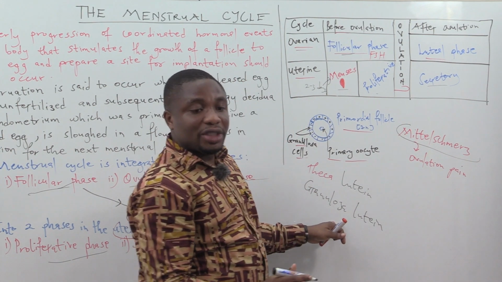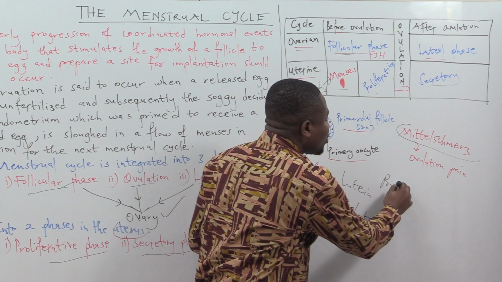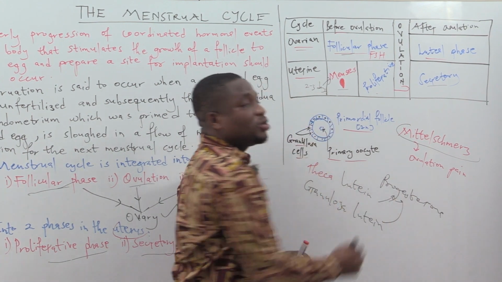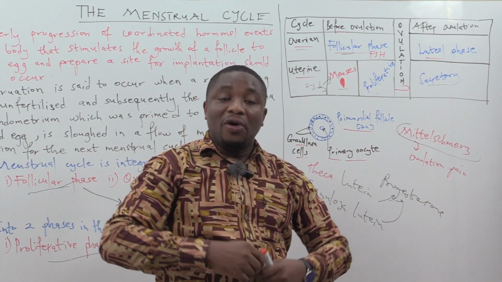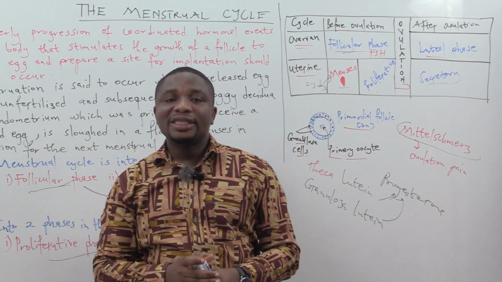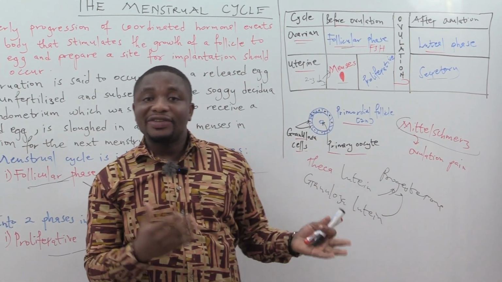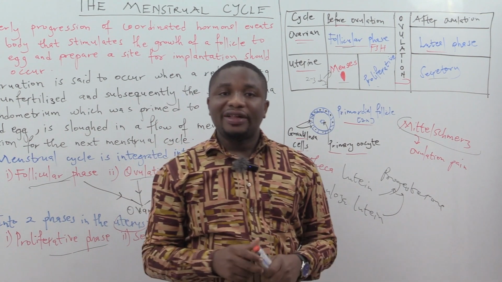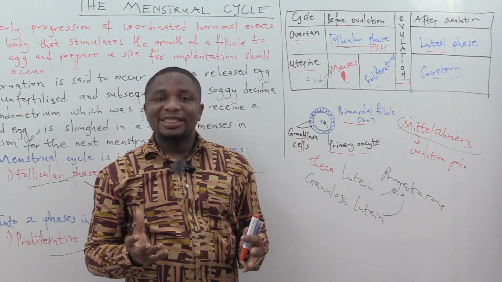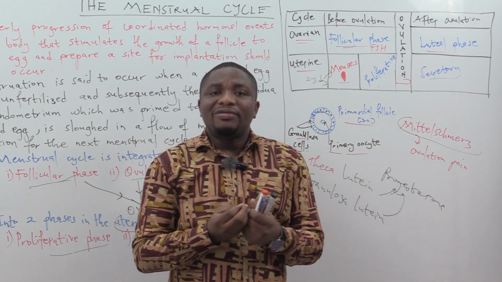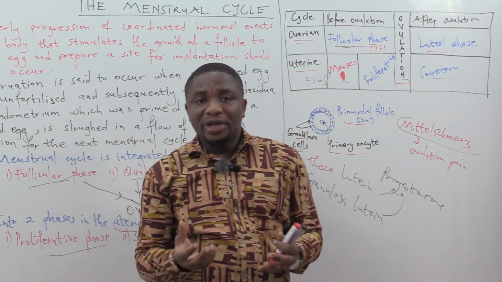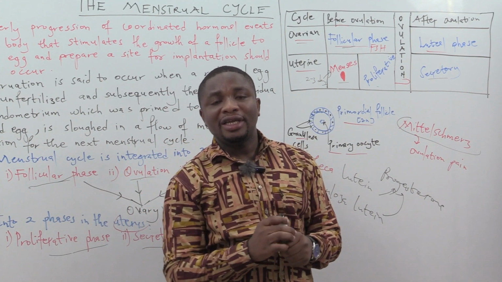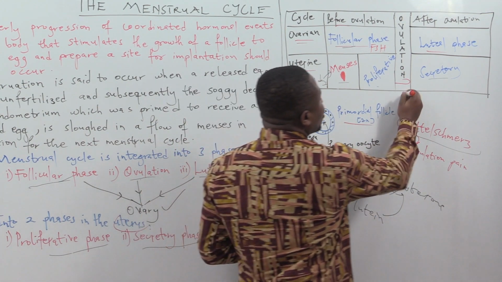And what are they going to be producing? They will be producing progesterone. Both of them will be producing progesterone before the egg is even released. And once the egg is released, as I said, it signifies the end of the ovulation and the start of the luteal phase. What will happen next is that the remnant of the ruptured dominant follicle is then converted into a yellow body we call the corpus luteum.